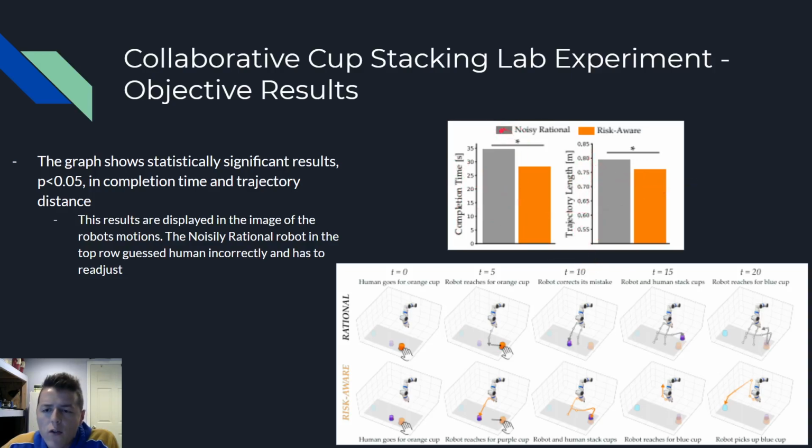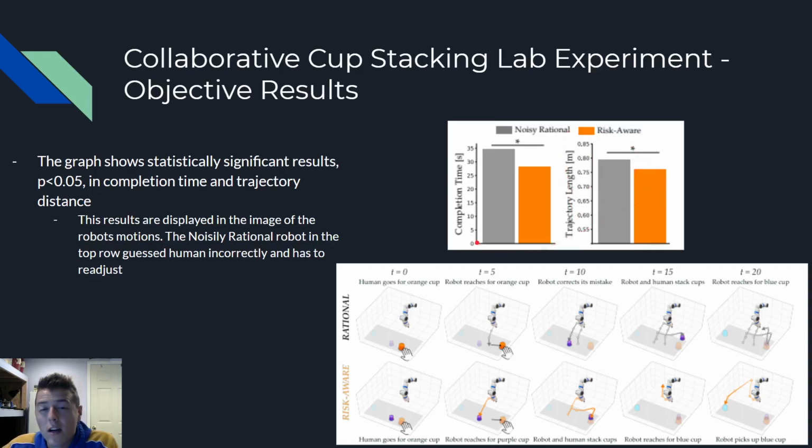Gray is noisily rational and risk-aware is orange, which is the one we're talking about again. So obviously completing it faster is better. And then looking at this, a lower trajectory length. What does that mean? Well, I actually don't like the word length here. I think total distance the robot traveled relative to the trajectory is kind of what they mean by this. As you can see, the risk-aware traveled for less distance.